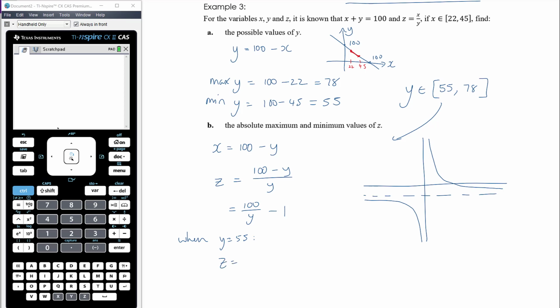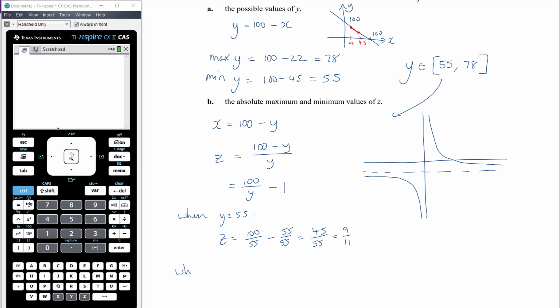Okay, so if we think about when y equals 55, we're going to get z equals 100 on 55 minus 1, 1 being 55 on 55. So we get 45 on 55, which is 9 on 11. And when y is 78, z will be 100 on 78 minus 1, which is 78 on 78. So it'd be 22 on 78, which is 11 on half of 78, which is 39.